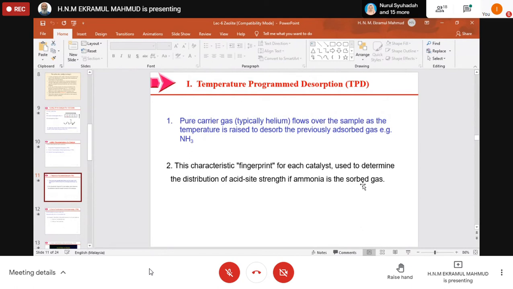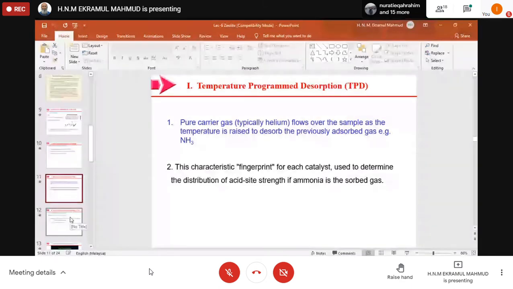So if anything is residing on the surface and also penetrating, then together we call it sorption, that is adsorption plus absorption. I think I discussed it before, right?